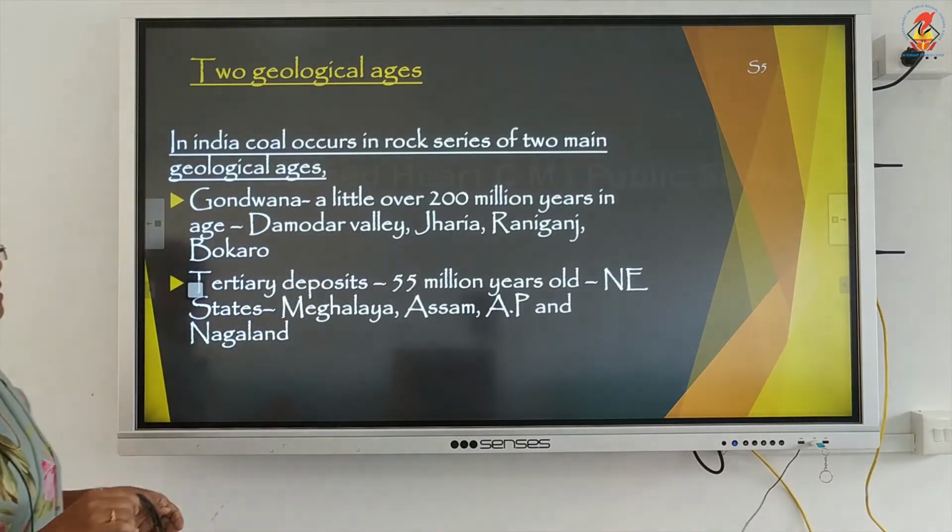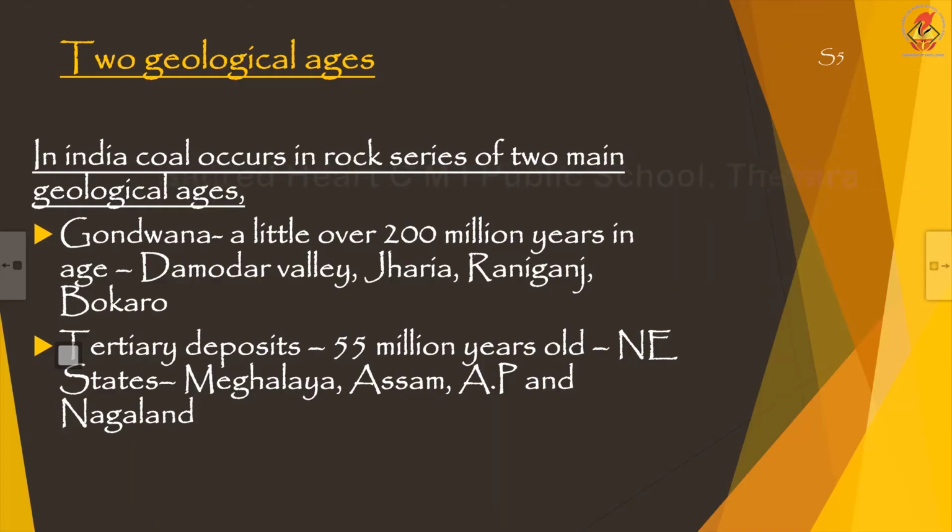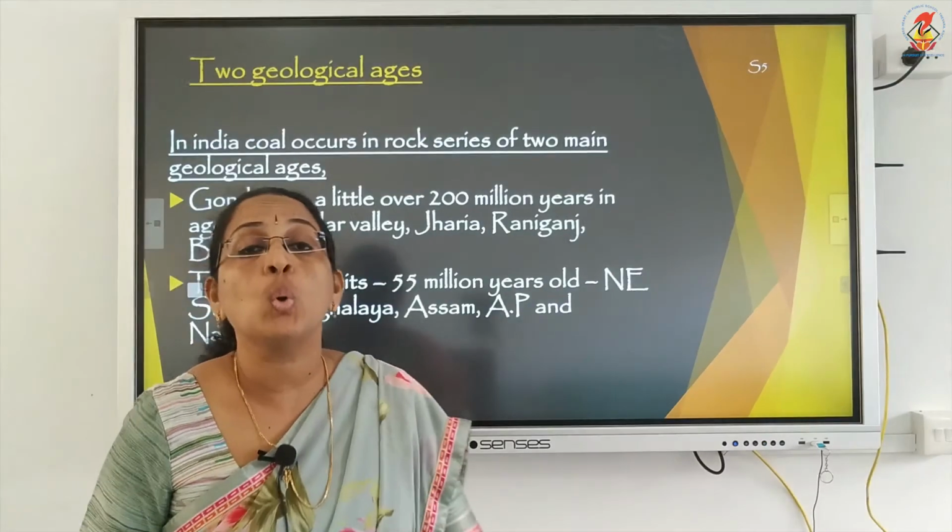And the second series known as tertiary deposits, about 55 million years old, and its main locations are northeastern states like Meghalaya, Assam, Arunachal Pradesh and Nagaland.